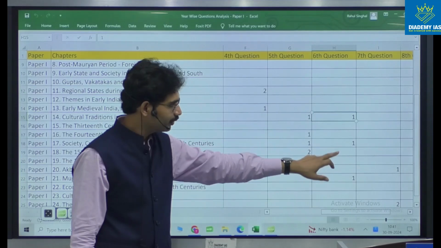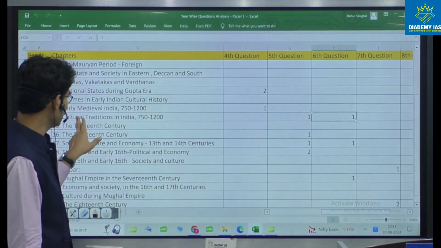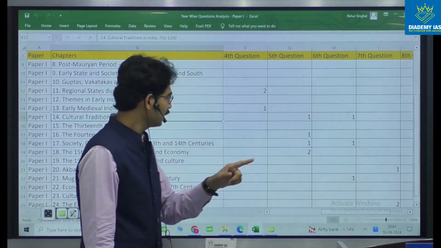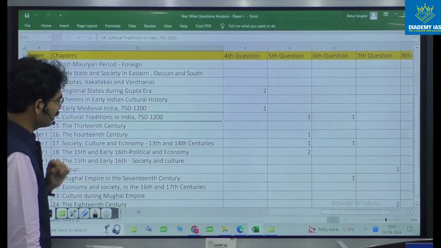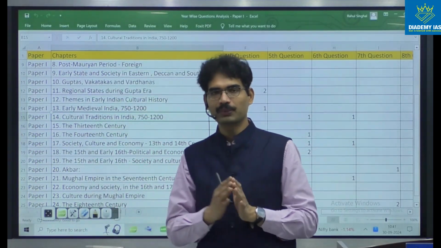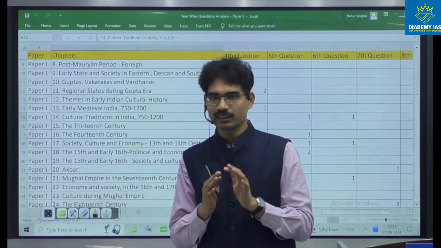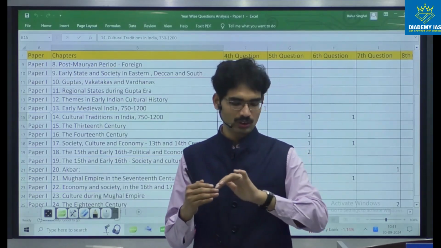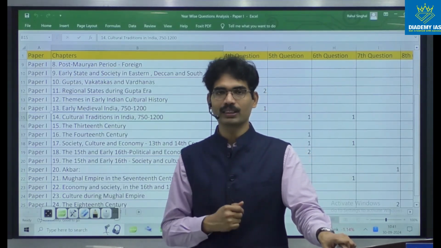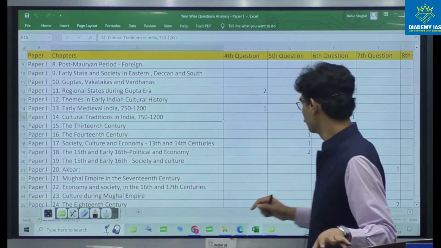When it comes to 6th, if you want to write 6th one, again, you should be very much comfortable in 14th unit. 13th unit and 14th unit are very, very transitional because these are the transitional zones. You cannot skip them. For these 2 topics, generally, whatever books we are reading, this is not available properly. That's why you prepare from the IGNOU material. Very good material is available for 13th and 14th unit.